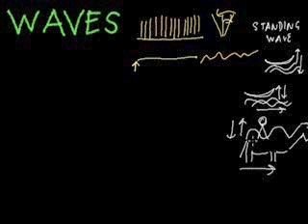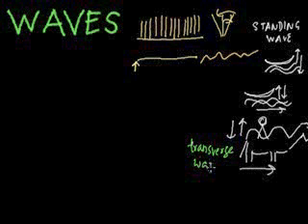This type of disturbance of the wave is called a transverse wave. A transverse wave is a type of disturbance where, while the object is moving forward, the actual particle is also moving up and down. So it is moving perpendicular to the motion of the actual disturbance. This type of movement of the wave is called a transverse wave.